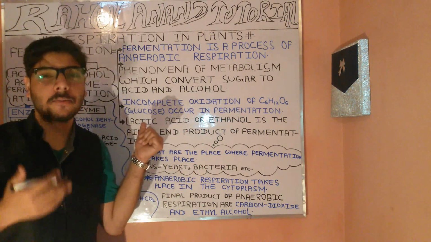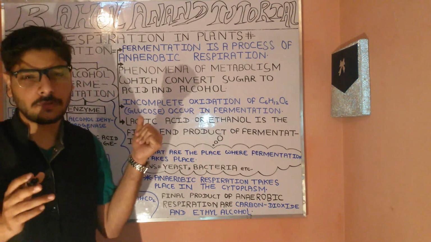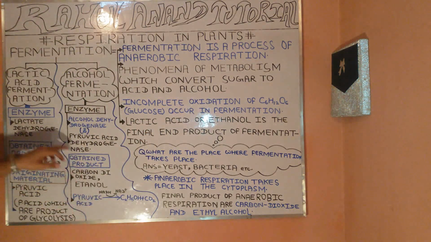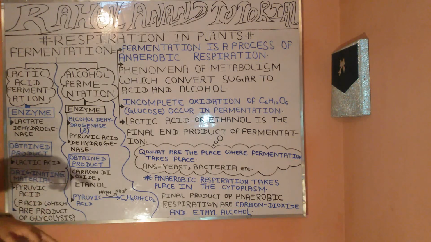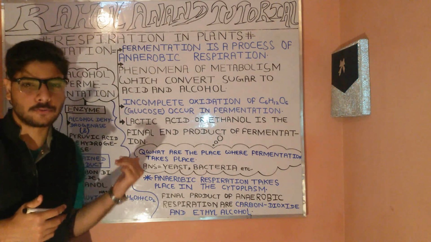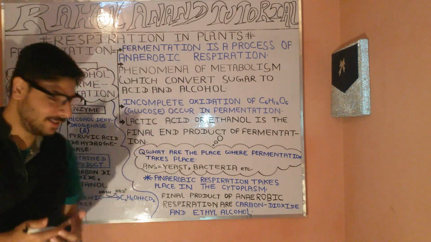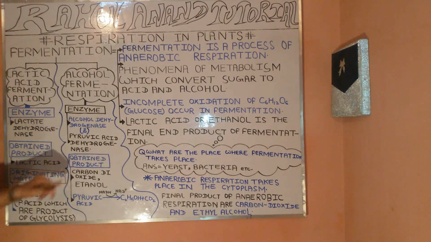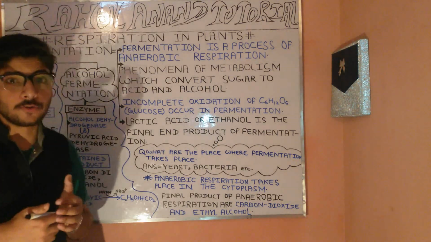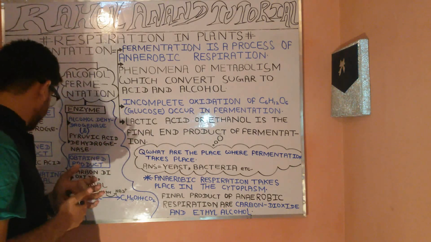In terms of the enzymes, it will be the lactic acid dehydrogenase. You can find it here on the board. Now, the final obtained product will be lactic acid.